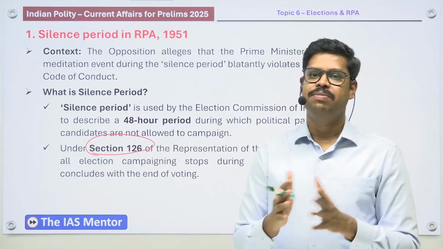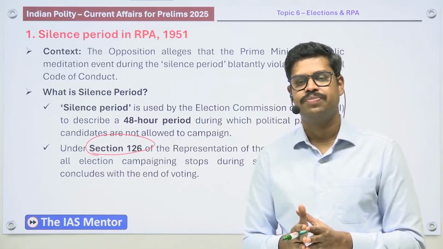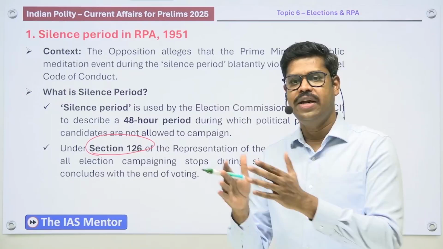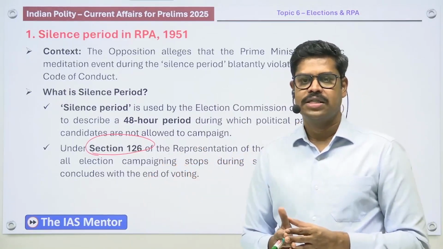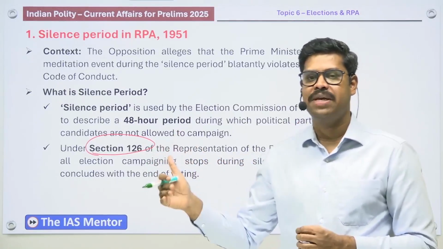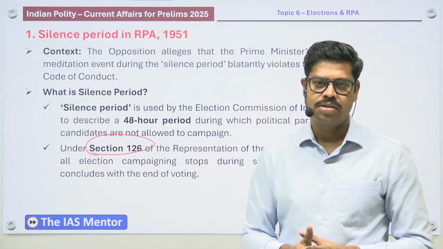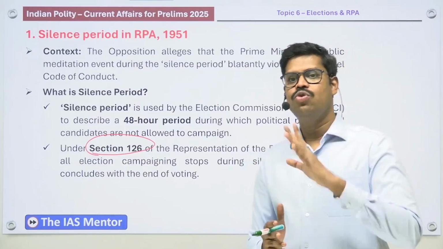So what is meant by the silence period under section 126 of the Representation of People Act? The silence period is basically a period of 48 hours prior to the conclusion of the polls in a particular area. Suppose the polls are concluding at 6 p.m. on a given day, and from 6 p.m. if you go back 48 hours, that's basically what is called a silence period. So what do you have to do during the silence period?